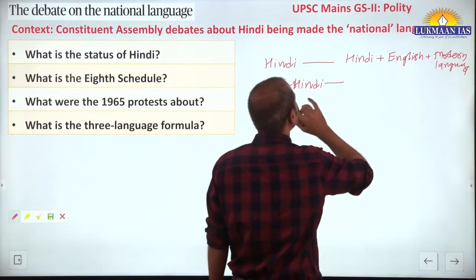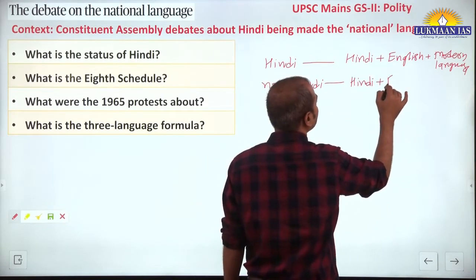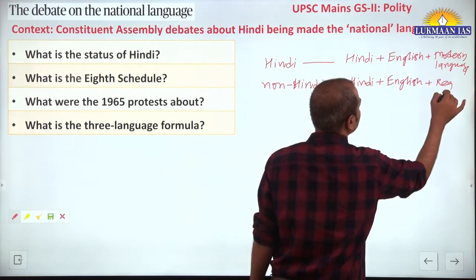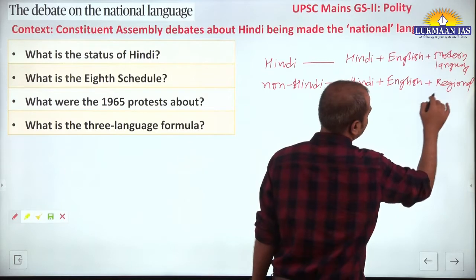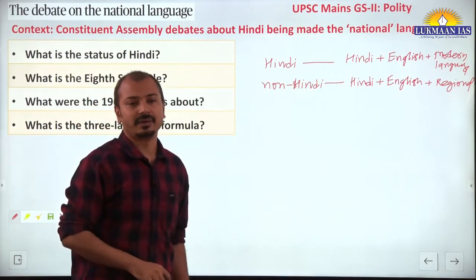Yes. And in non-Hindi speaking states, Hindi, English plus one regional language or language of Indian origin. This difference was made.